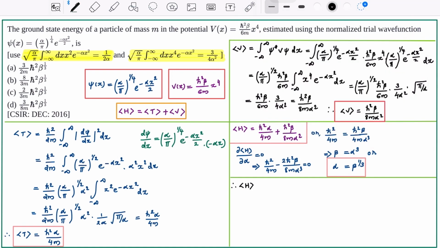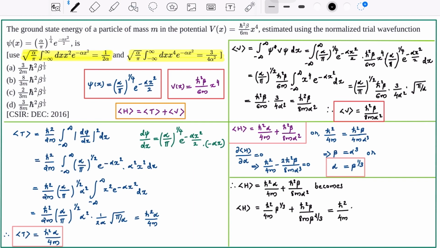Expectation value of H is equal to h bar square alpha by 4m plus h bar square beta by 8m alpha square. Now what is alpha? Alpha is equal to beta raised to 1 by 3. Therefore, expectation value of H is equal to h bar square by 4m beta raised to 1 by 3 plus h bar square beta by 8m beta raised to 2 by 3. This is equal to h bar square by 4m beta raised to 1 by 3 plus h bar square by 8m beta raised to 1 by 3.